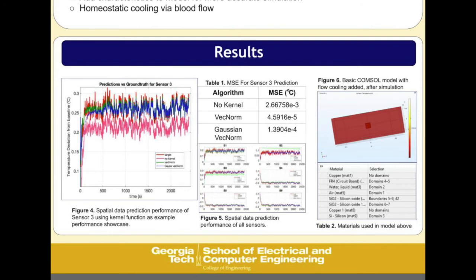For the kernel RLS algorithm, here we show the prediction results of one sensor on our platform. The green line is the kernel prediction algorithm using the vector norm function, and blue is its Gaussian counterpart. The red line behind the blue and green lines is the ground truth reference measurement, while the pink line is the prediction generated using no kernel at all.